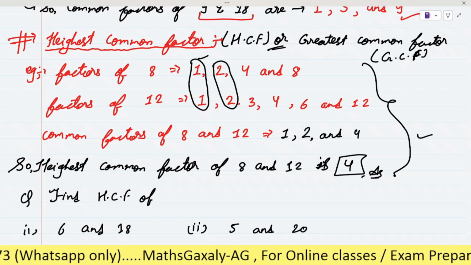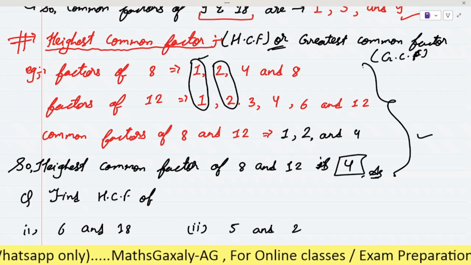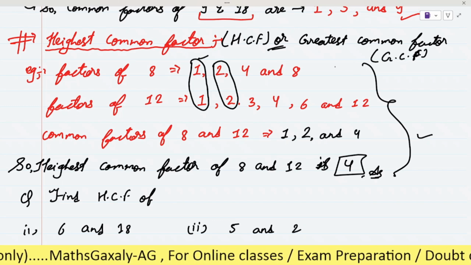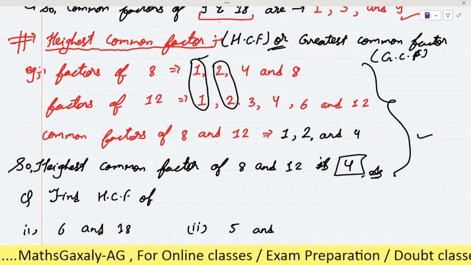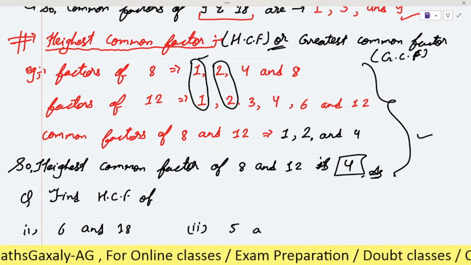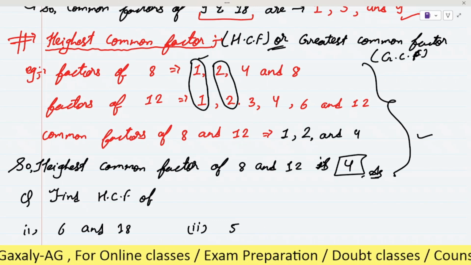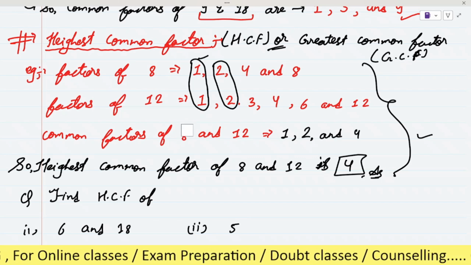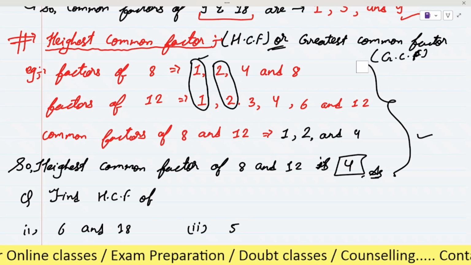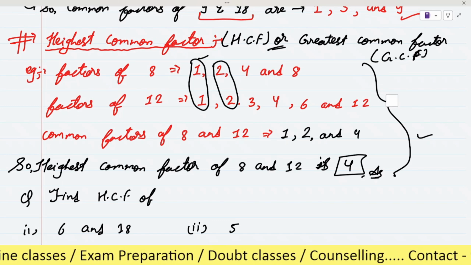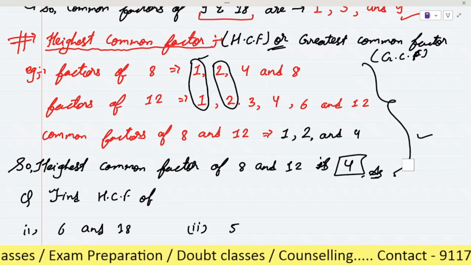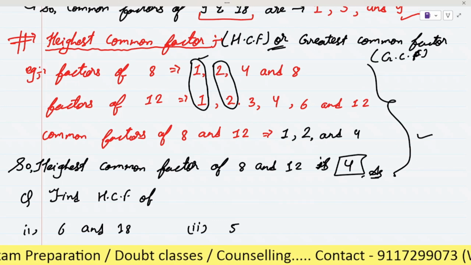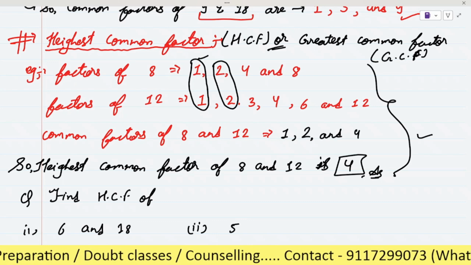When it asks to solve the highest common factor by any particular method, then at that time you have to solve it by that method. But when it is not asking about any method, then at that time you have to solve by this method. First find the factors, then find the common factors, then find the highest common factor. Okay, is it clear?